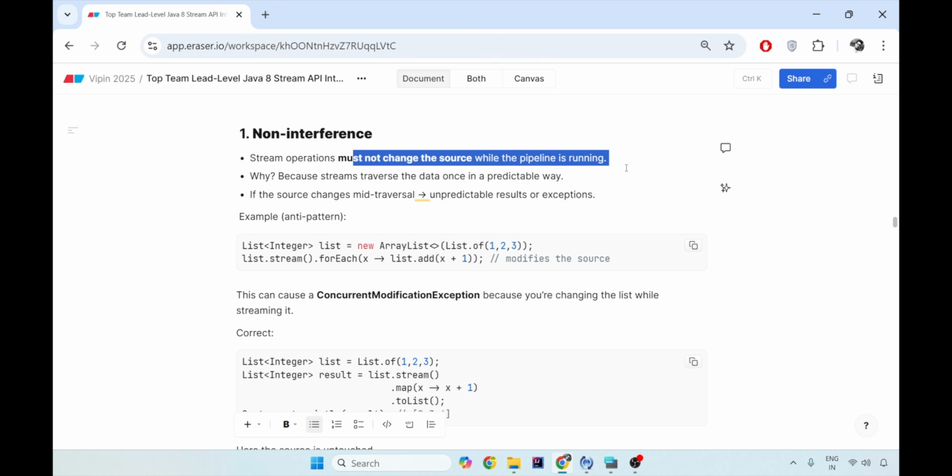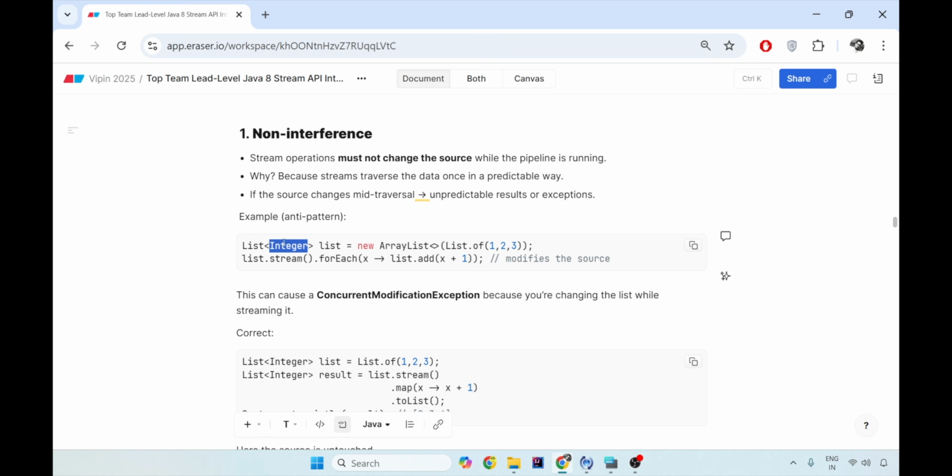I'll give you one quick example. Again, a collection. There is a list of integers, and when you stream over this list with the forEach operator, if you try to add 1 to that particular list, which actually modifies your source, then this causes the ConcurrentModificationException. Exactly, yes, what you face during iterations also. Because you're changing the list while you are streaming over it.